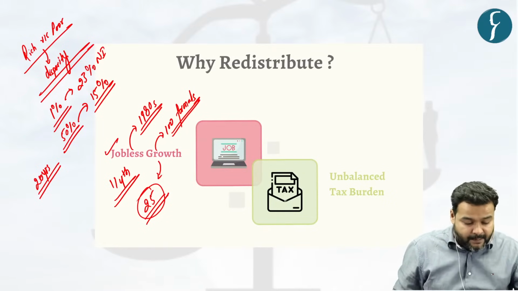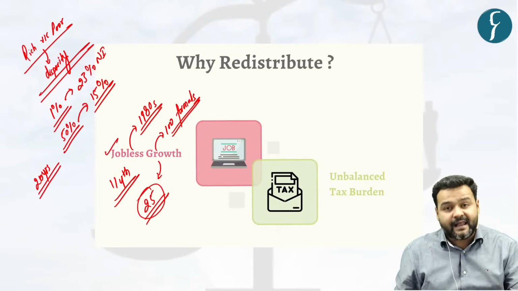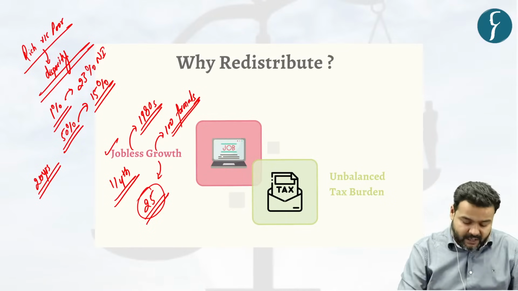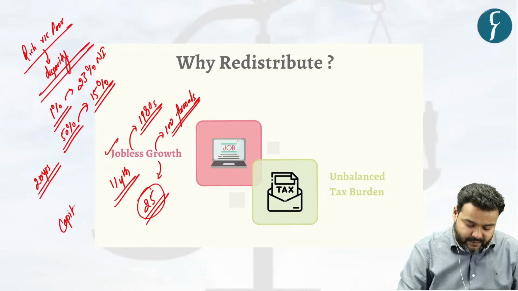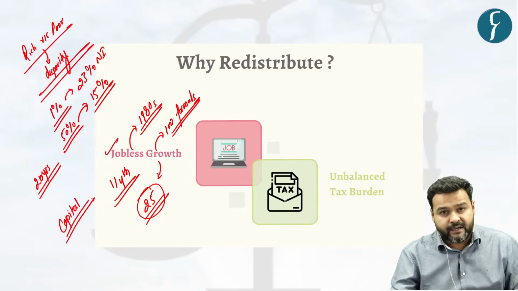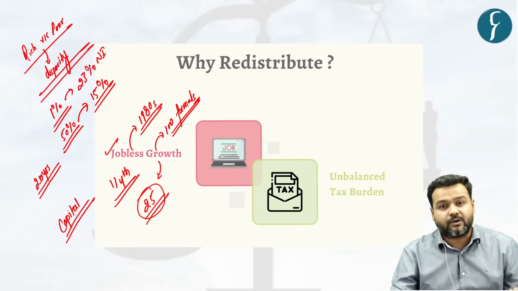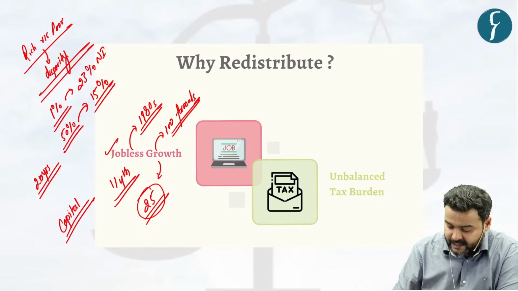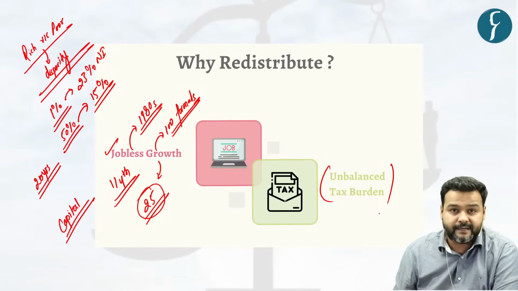So this is the main reason that he highlights for this divide. And he says that more focus on capital intensive economic activity rather than focusing on labor intensive activity is the sole reason behind such discrepancies. The second reason he identifies is the unbalanced tax burden.